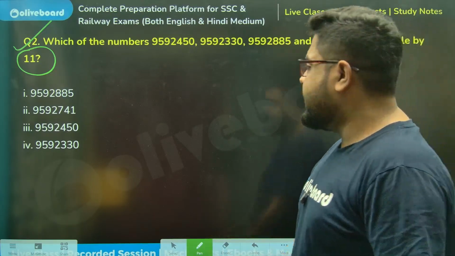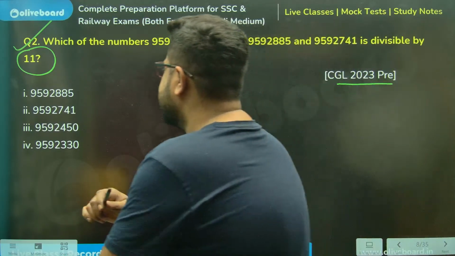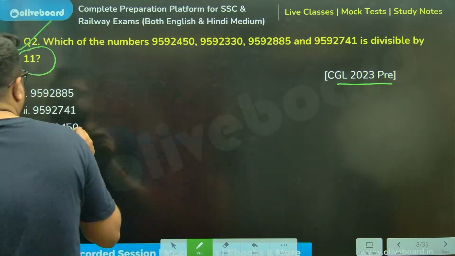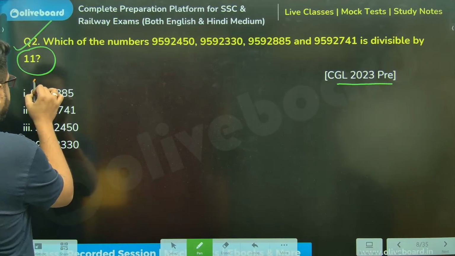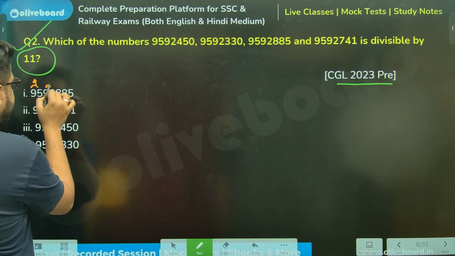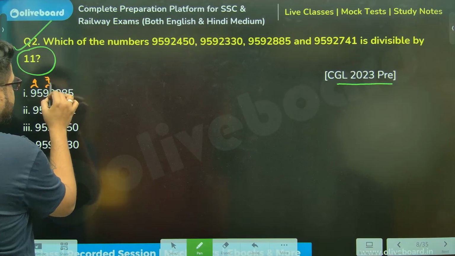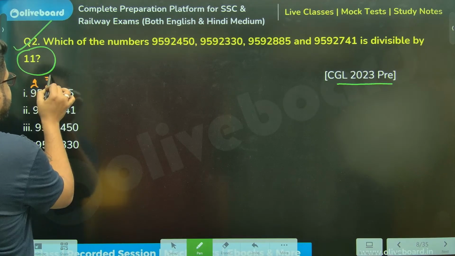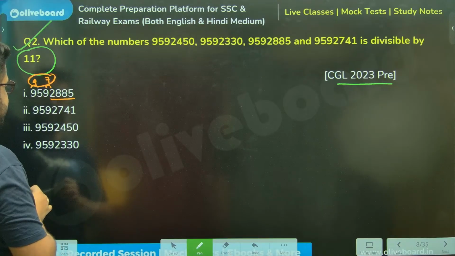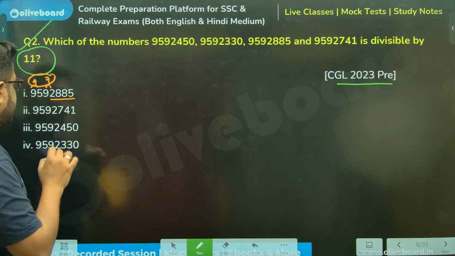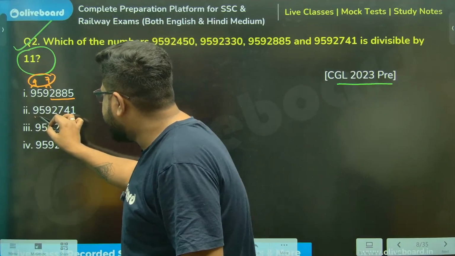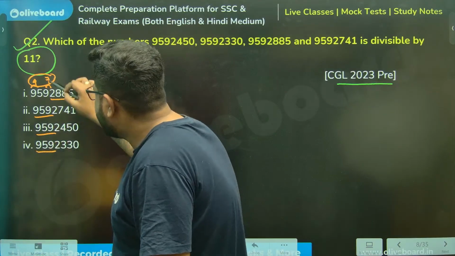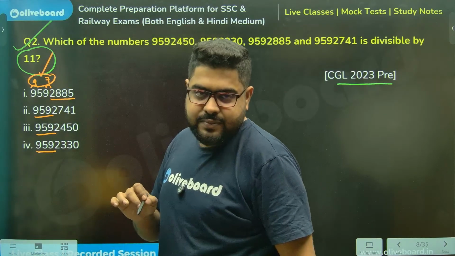Sir, 11. Chalo. Sir, 9592. This is 95, meaning sir, 9 minus 5, 4; 9 minus 2, 7. 2885. Sir, 7 and 4, I can see this is 11. Why am I doing this? You see, all four options start with 9592, which gives us 11 directly.